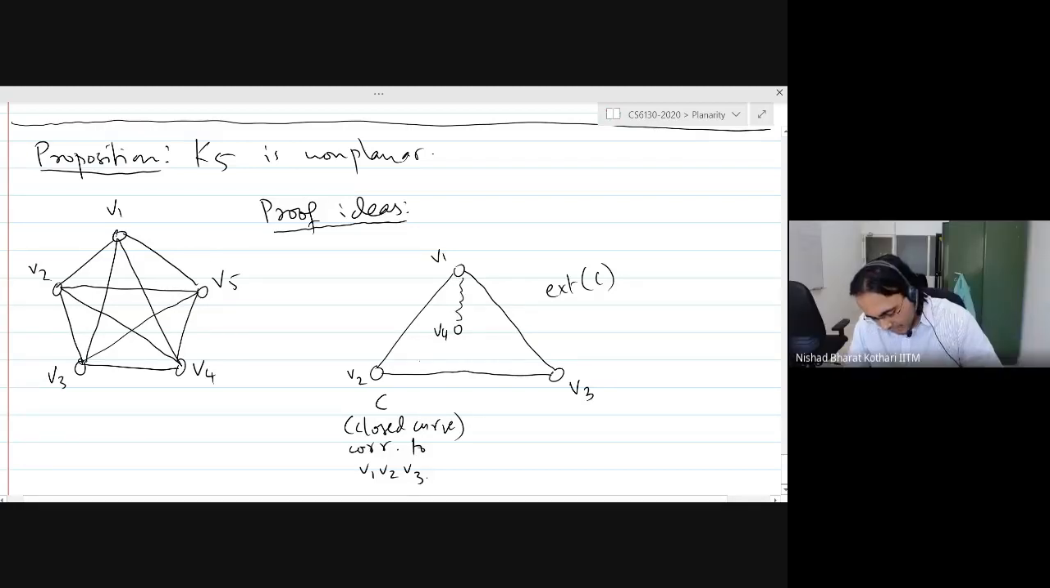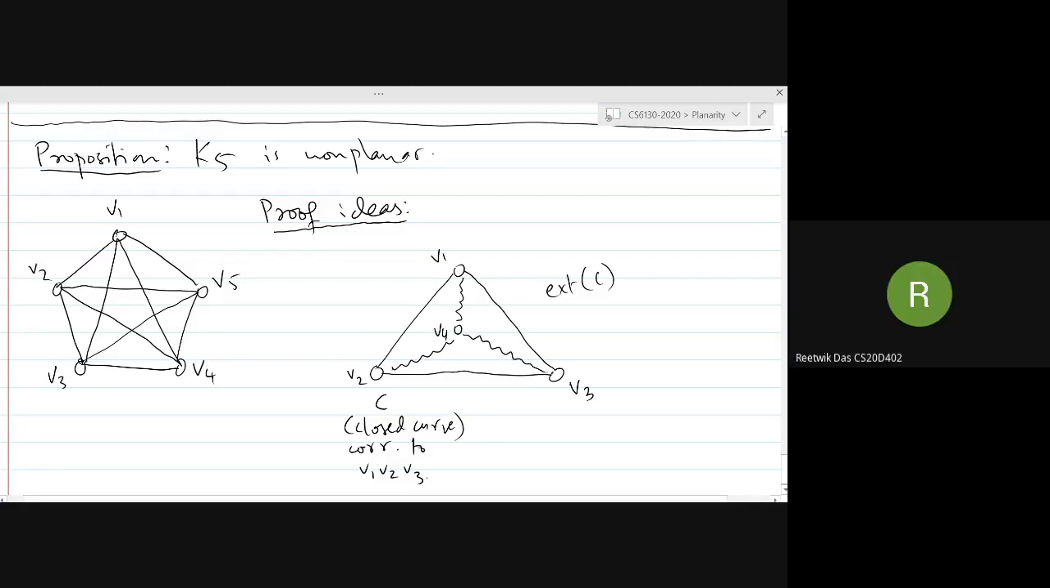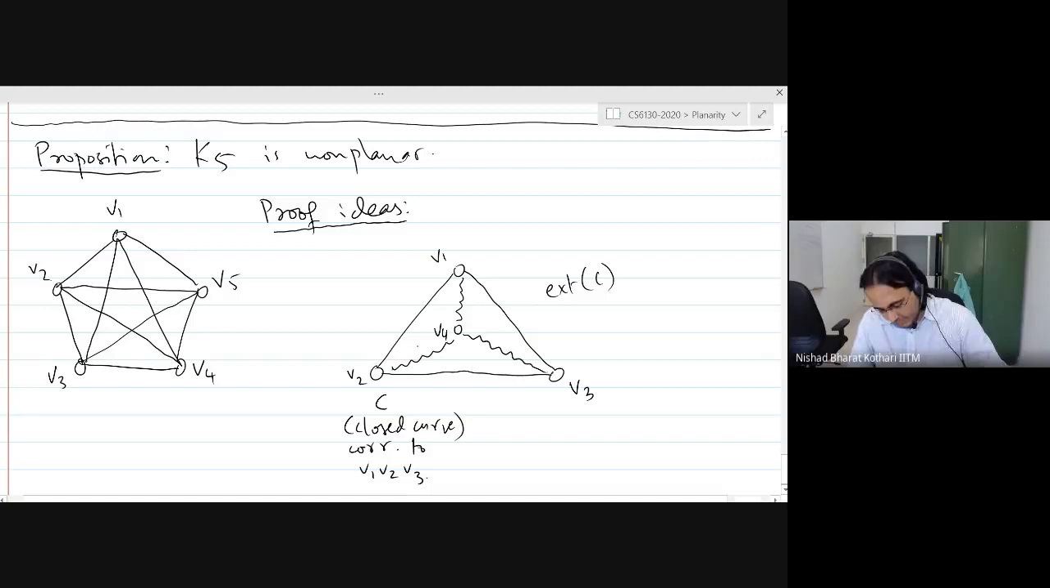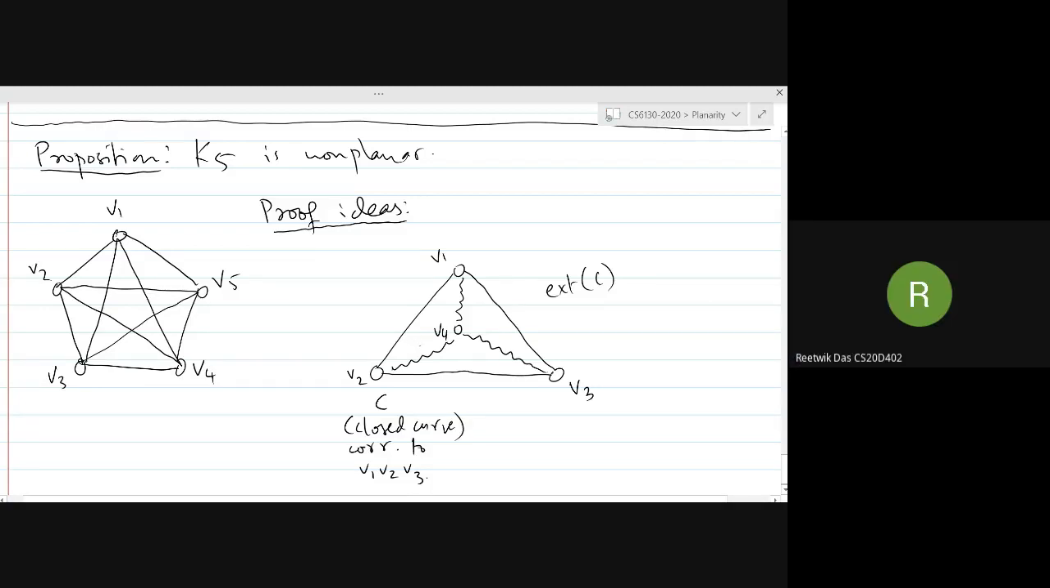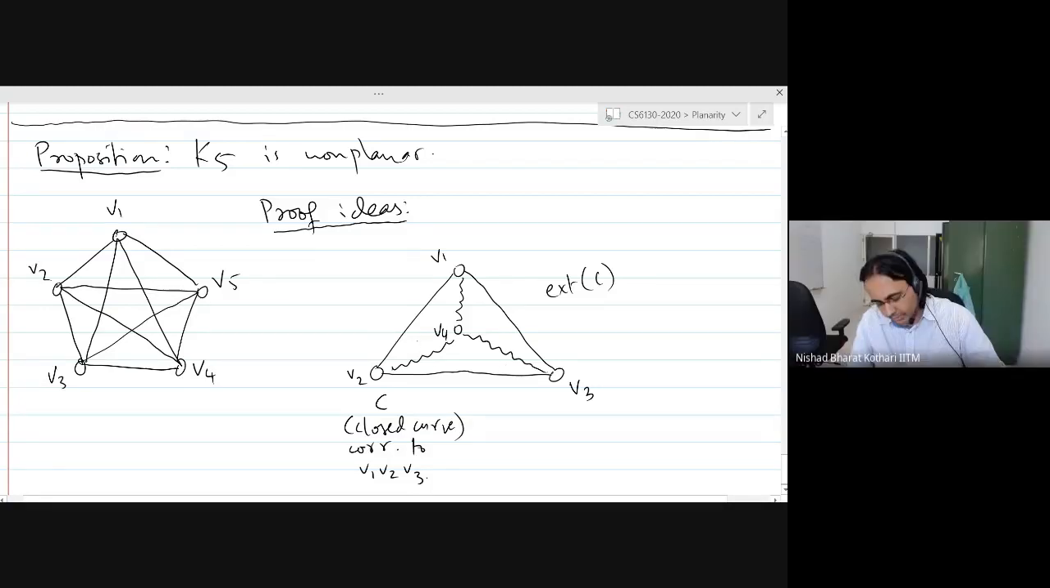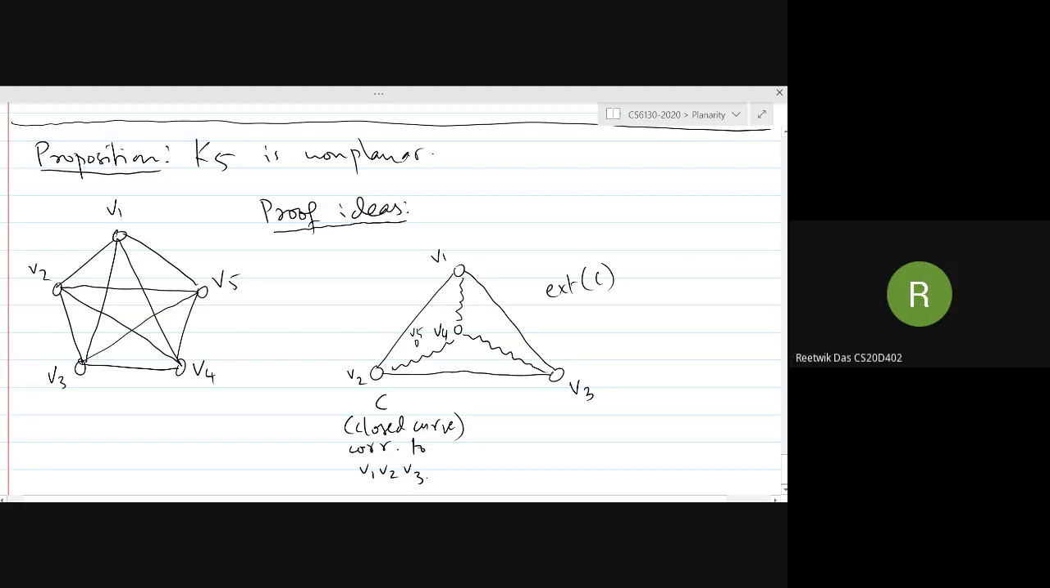Okay, so these are the edges joining V4 to V1, V2, and V3. Now I have to place V5. If I place V5 in any of these smaller triangles or closed curves, then it cannot connect to the vertex outside that curve. So supposing you put V5 here, then it cannot connect to V3 in this case.